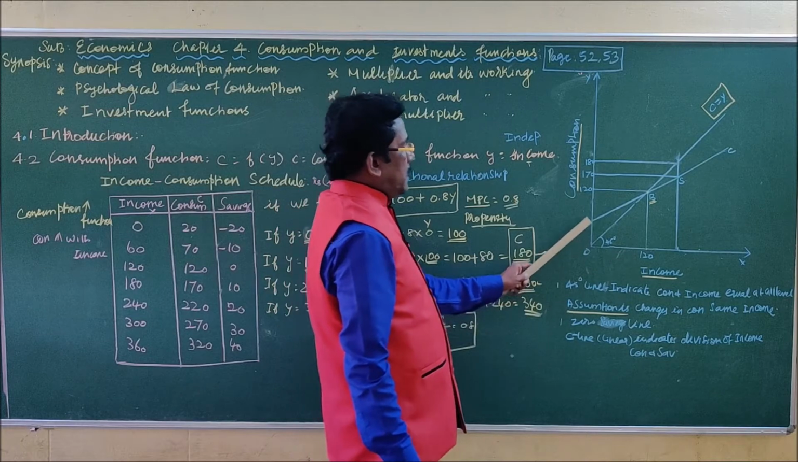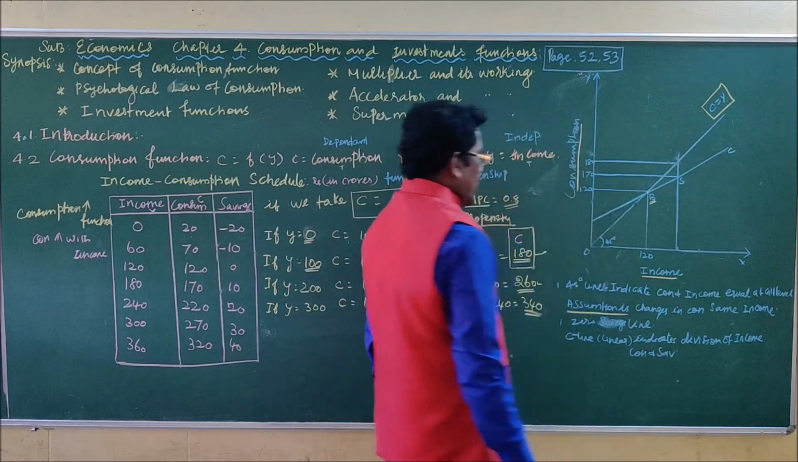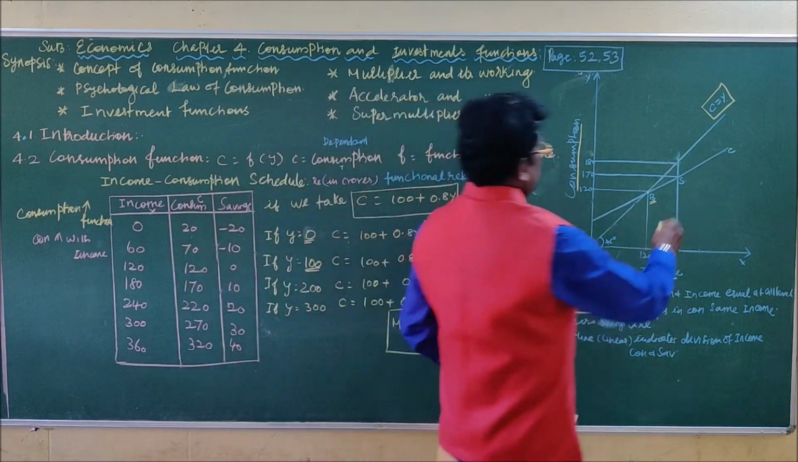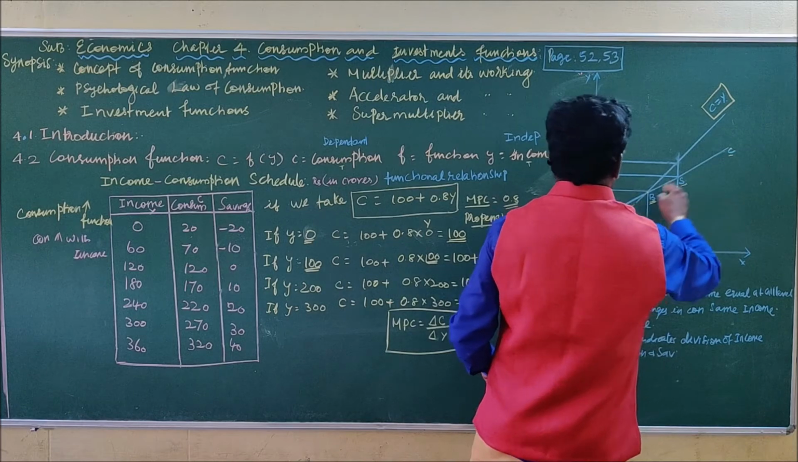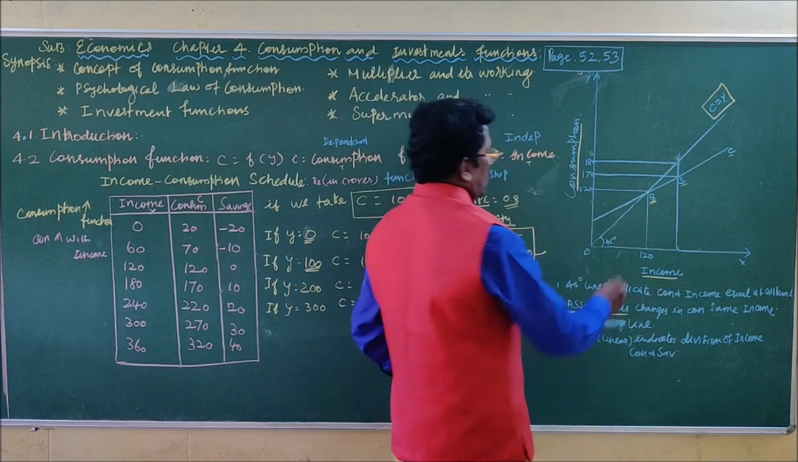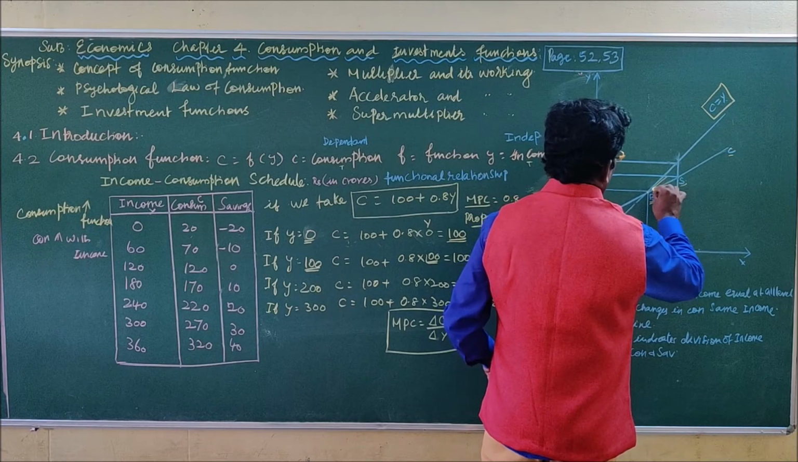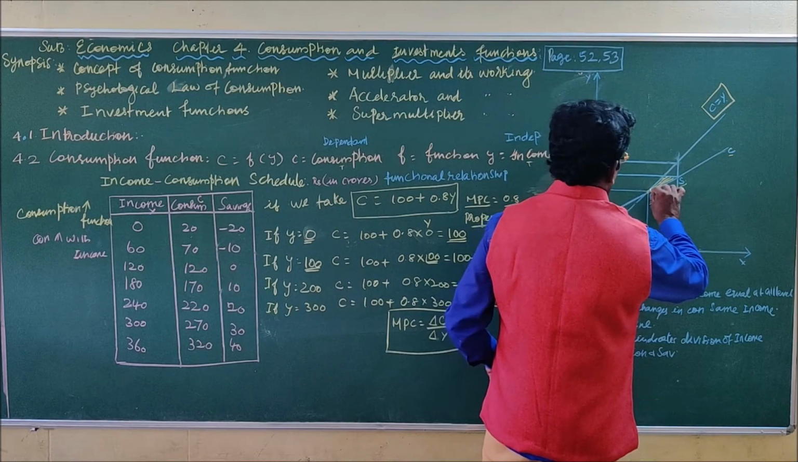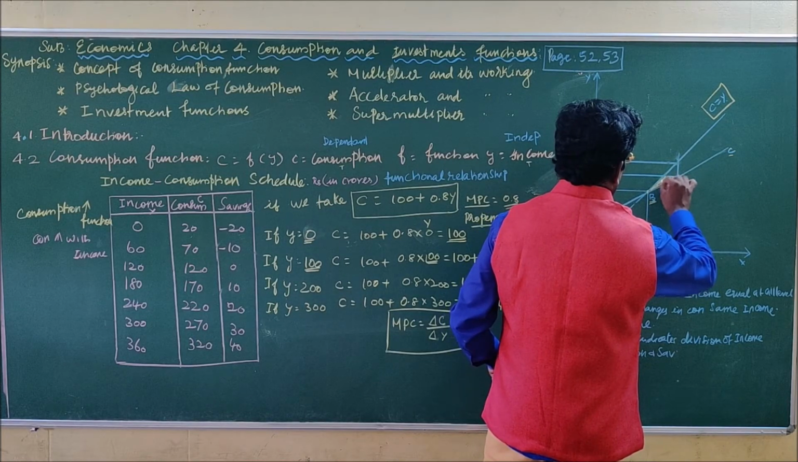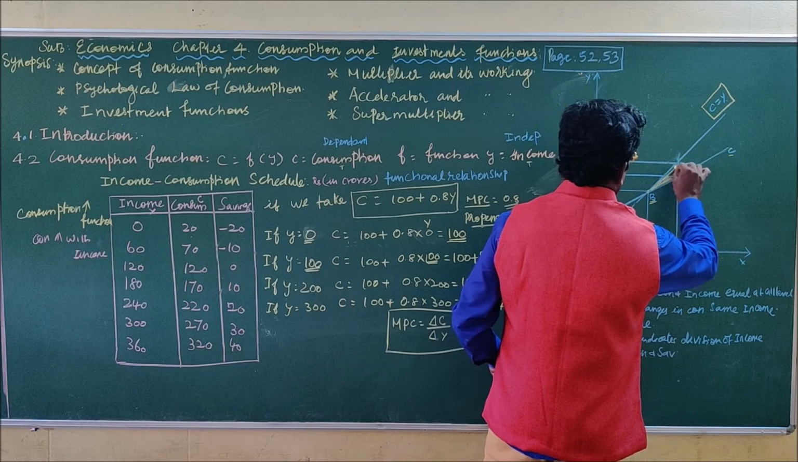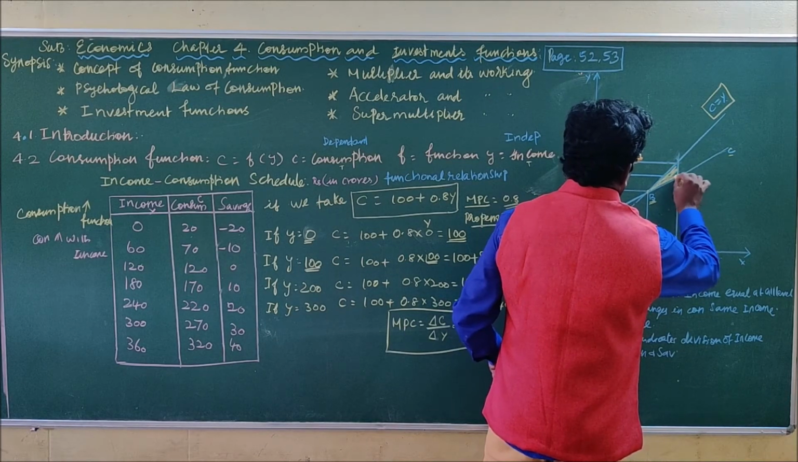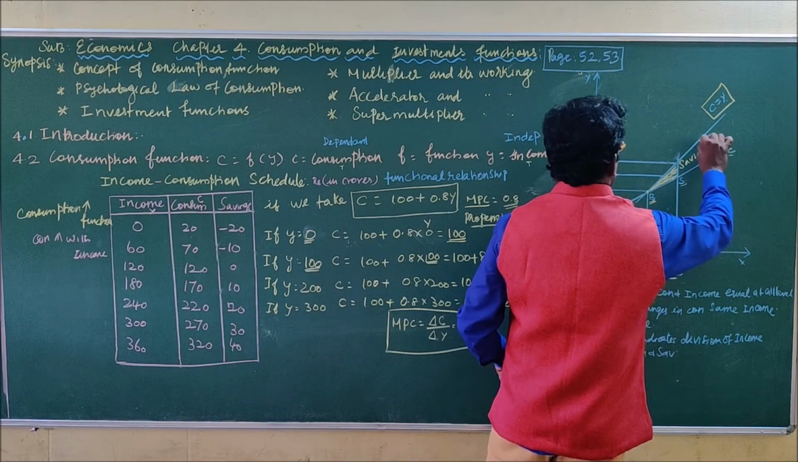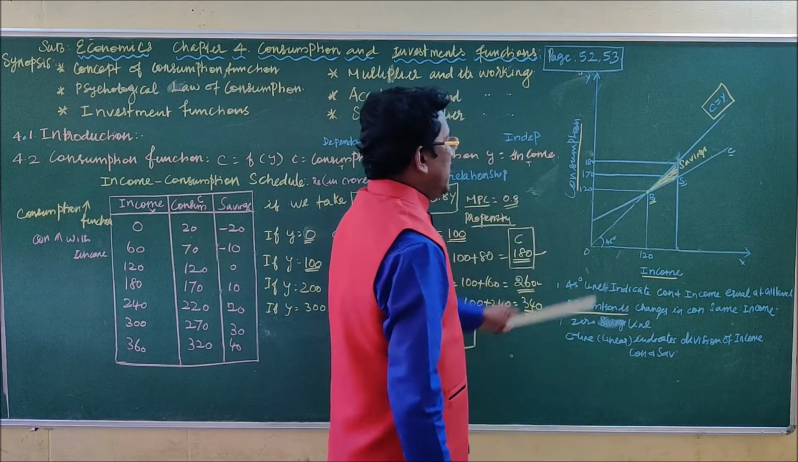Then the line C indicates the division of income between the consumption and the savings. When the gap increases, the savings also increase. Here is the no saving point, and the amount of savings is going to start increasing. The gap between these two lines is known as savings.